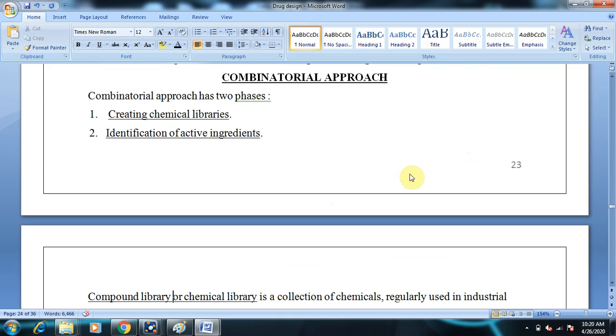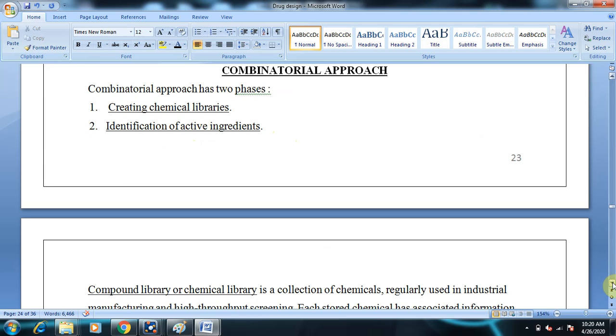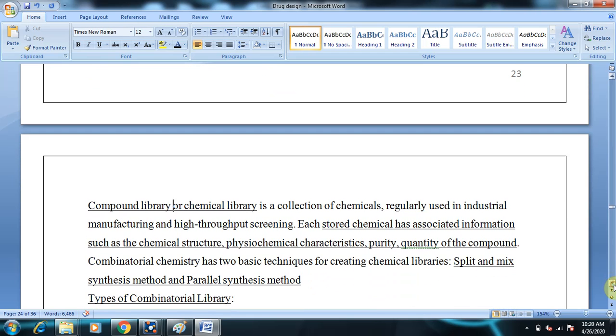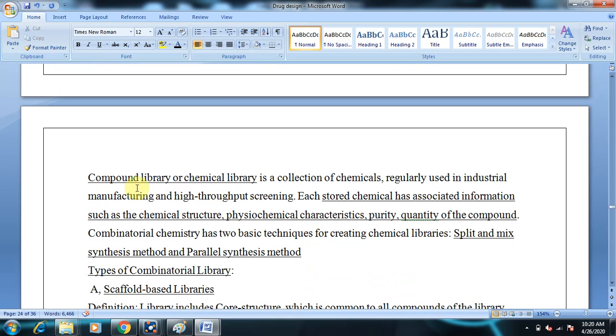Coming to the combinatorial approach, it has two phases. First is creation, that is synthesis of chemical libraries, followed by identification of active ingredients. First is creation or preparation or synthesis of chemical libraries, followed by identification of active ingredients. So what are the different strategies or techniques involved in the synthesis of a compound library or chemical library? Here we go through it.